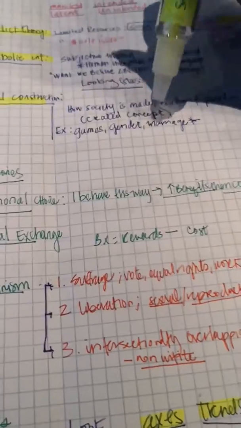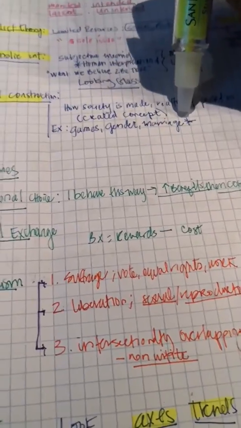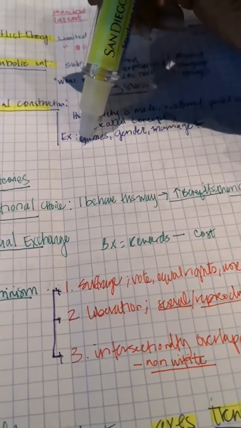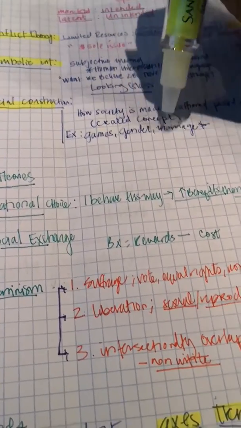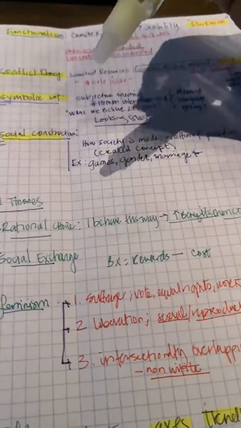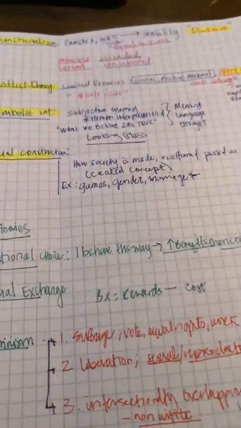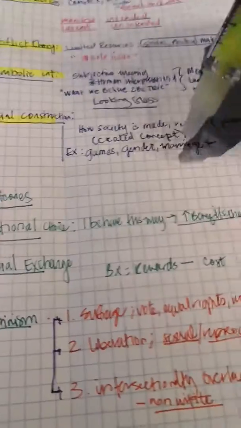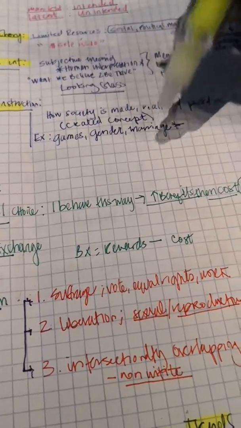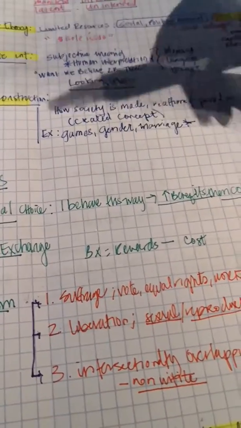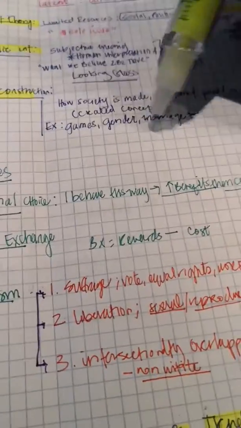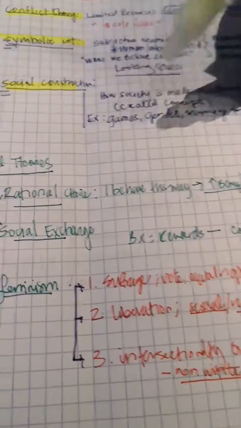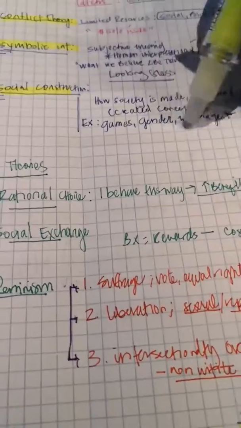Now, it might be weird to say that marriage is made up, right? But really, truly, marriage and gender and games, all of these are things that have been made up, essentially. And that's kind of hard to wrap your head around, because if you think about what was there before marriage, these are created concepts and ways that we understand the world, created to have an understanding of where we are today. So these are all concepts, right?